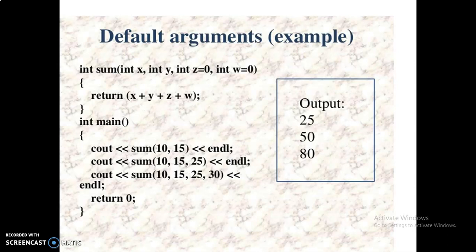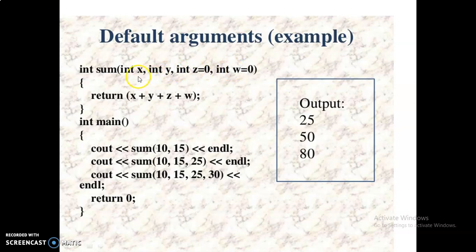Here is the example for the default argument. In the main function, sum is the function name, and it has the two parameters 10 and 15. In this function, the parameters are 3. In this function, the parameters are 4. But when this function is called the first time, only two parameters are given, while in the receiving part of the function, it has 4 parameters.